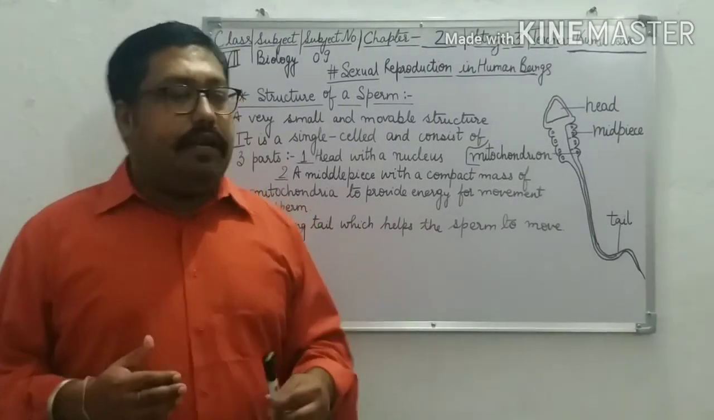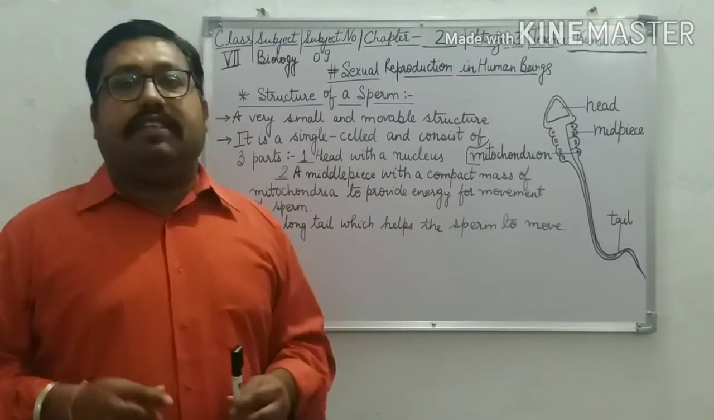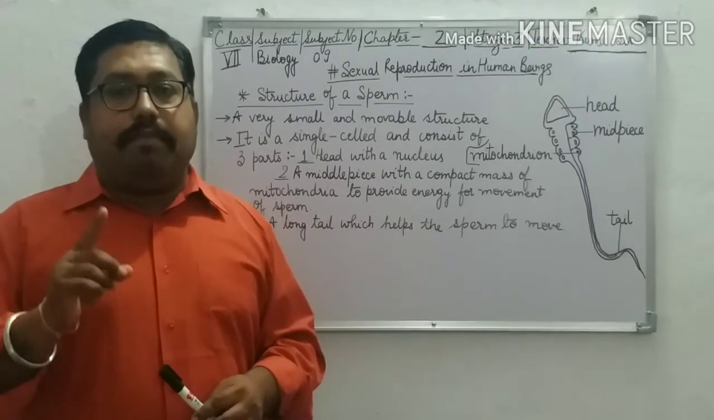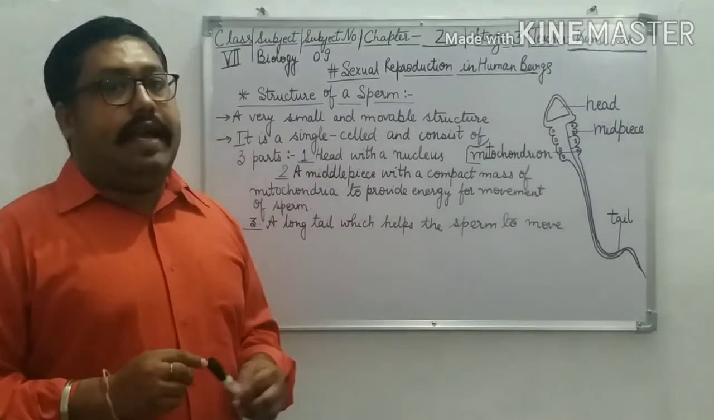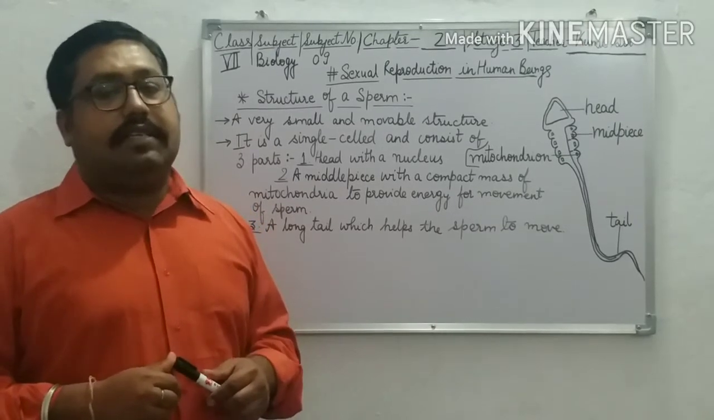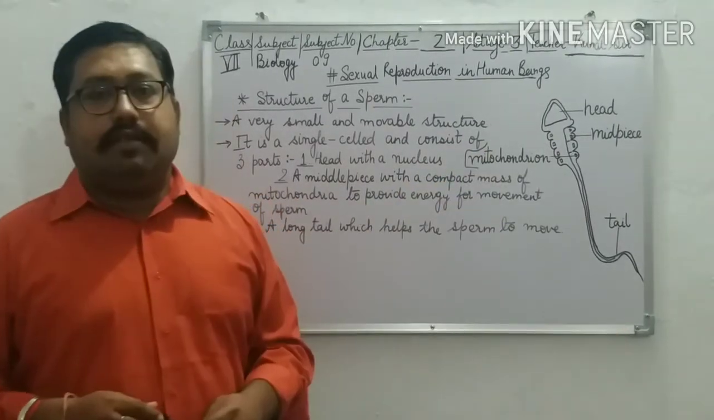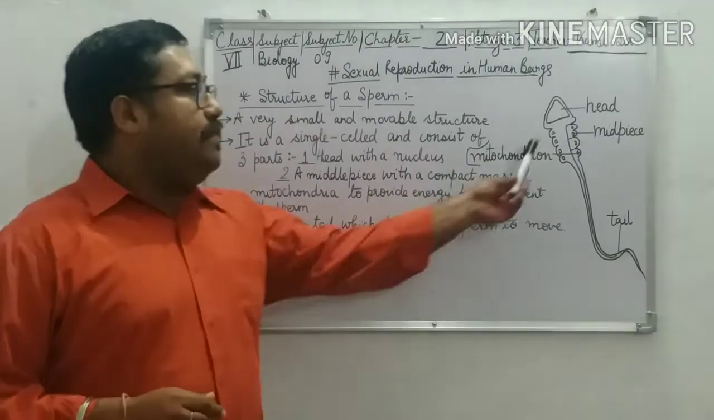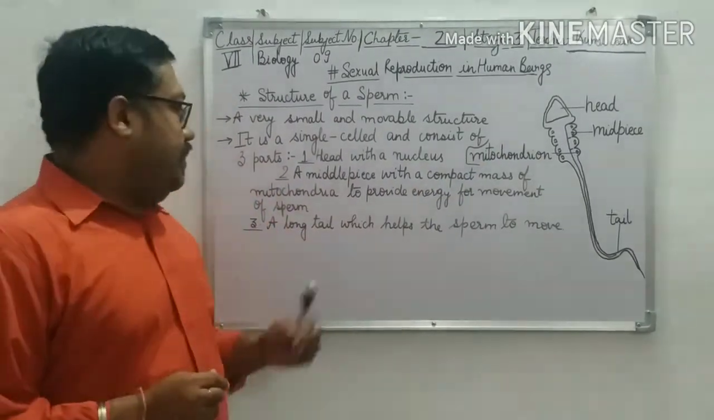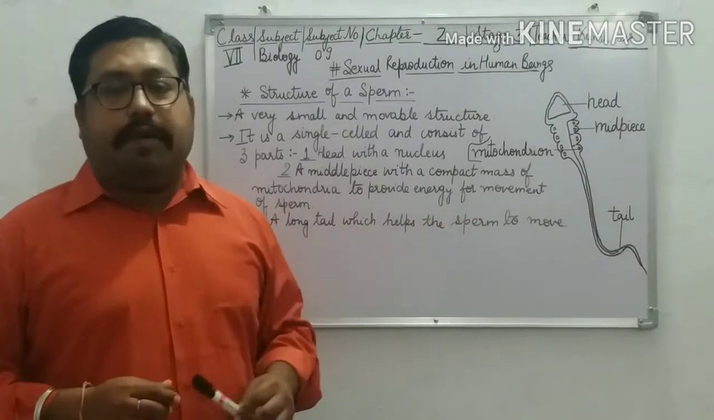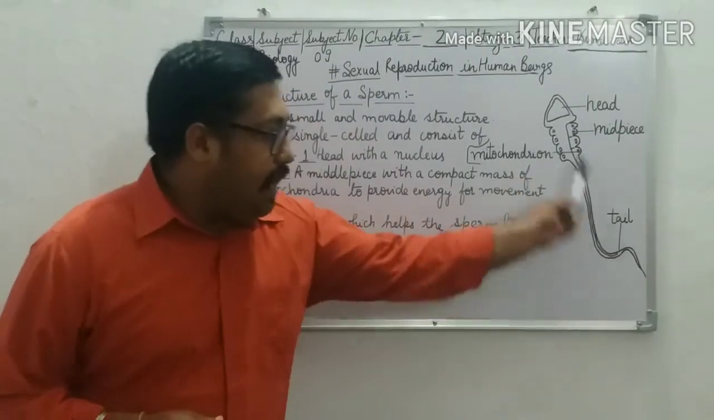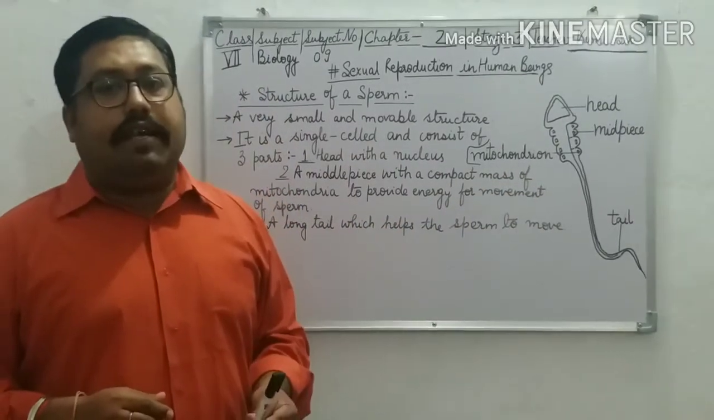Again I am repeating, first of all, sperm is a very small and movable structure made up of a single cell and consists of 3 parts. First is a head with a nucleus, a midpiece with a compact mass of mitochondria to provide energy for the movement of sperm, and third is a long tail, as you can see in the diagram, for the movement of sperm.